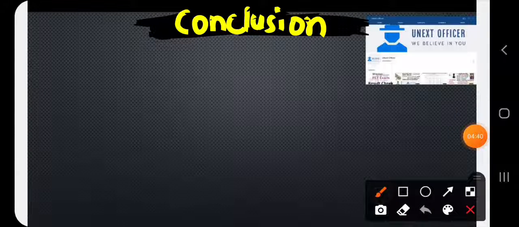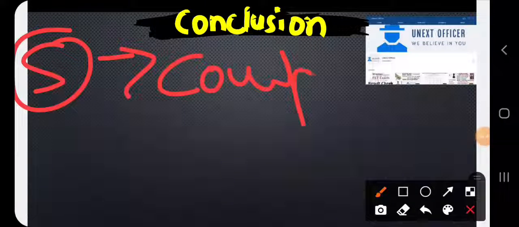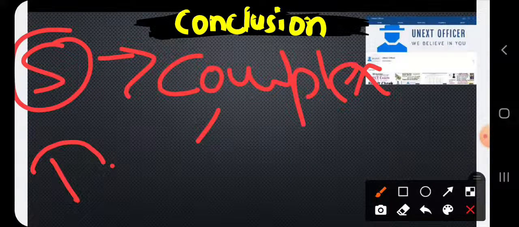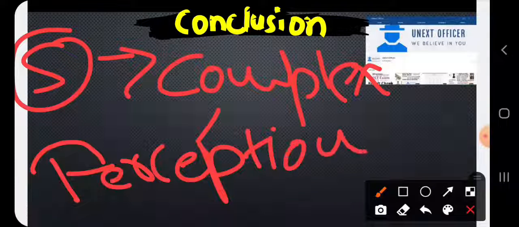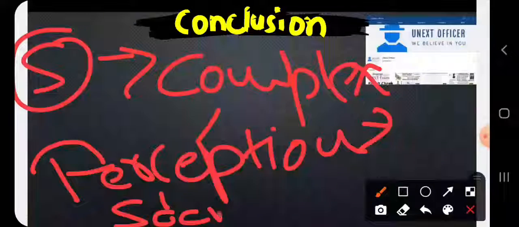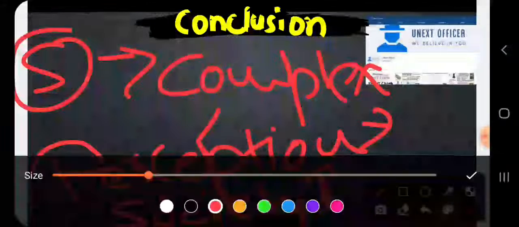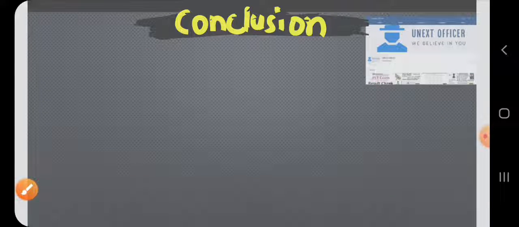Next, moving on to the next part: sociology is a more complex subject. As students of sociology, we have to consider that sociology is a complex subject. Complex means it has to study people, people's perceptions. See, consumption is all about perceptions, right? Sociology means society. It is society which creates perception, which creates value. For example,